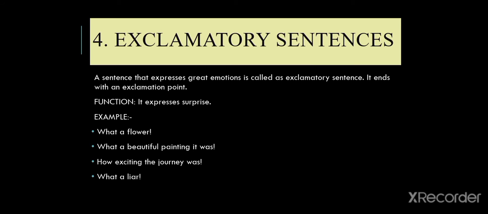Then we have exclamatory sentence. What is an exclamatory sentence? A sentence that expresses great emotions is called as exclamatory sentence. It ends with an exclamation point. The function is it expresses surprise. What a flower! What a beautiful painting it was! How exciting the journey was! What a liar! We can see that all the sentences ends with an exclamation point, and each one of them have expressed surprise.